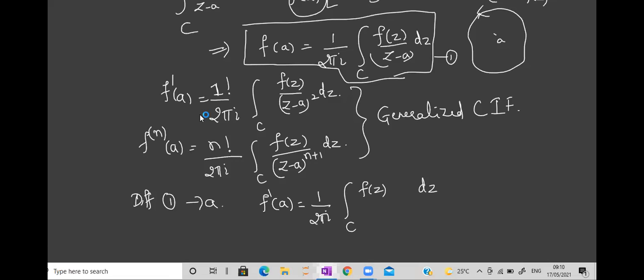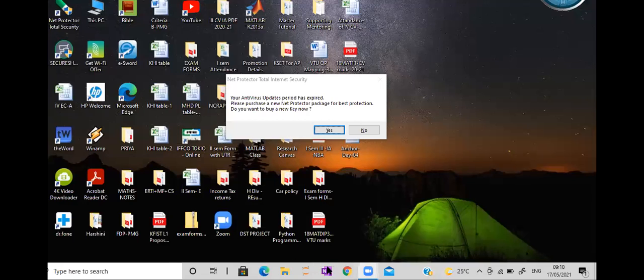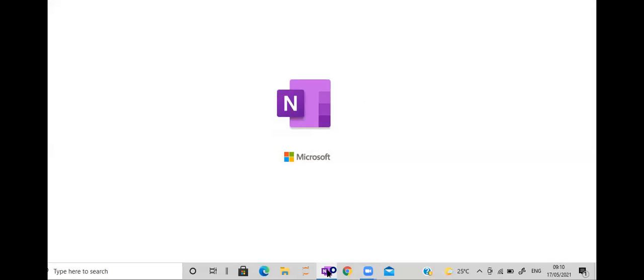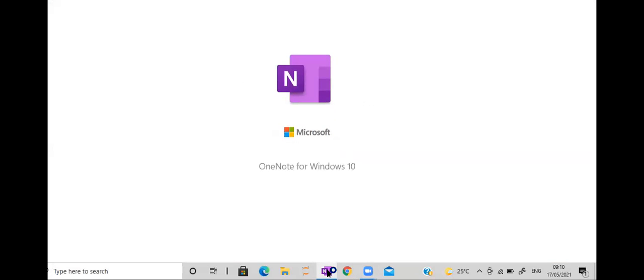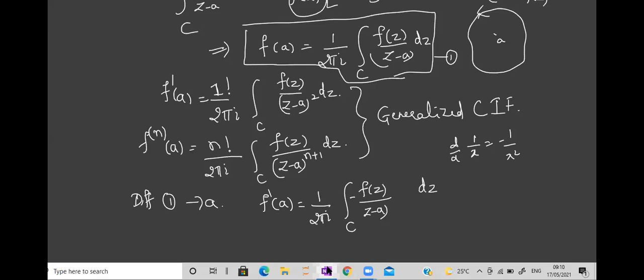We have to differentiate with respect to a the term 1 upon z minus a. What is the derivative of 1 upon z minus a? How do you write the derivative for 1 by x? Minus 1 by x square. So minus 1 upon z minus a the whole square, into the derivative of z minus a with respect to a, which is minus 1.